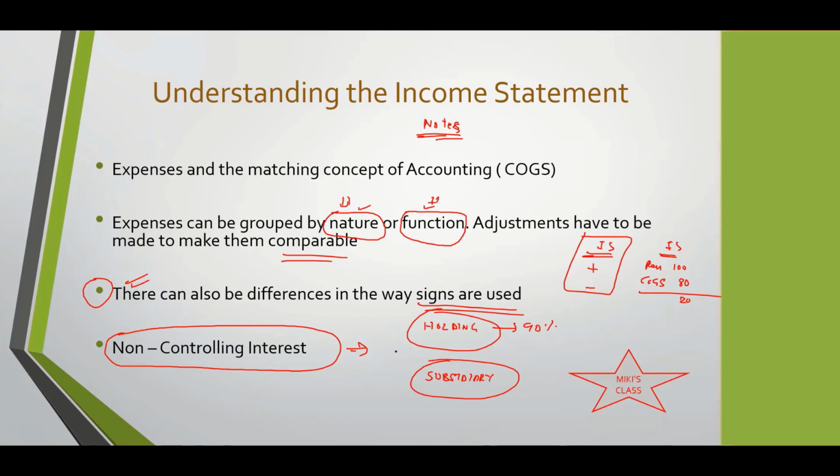Then in the income statement, 90% of the profits belong to the holding company, and the rest 10% belongs to non-controlling interest, what is called minority interest. So when you're analyzing a holding company, for the subsidiary you'll only consider 90% of the income, not the entire thing.